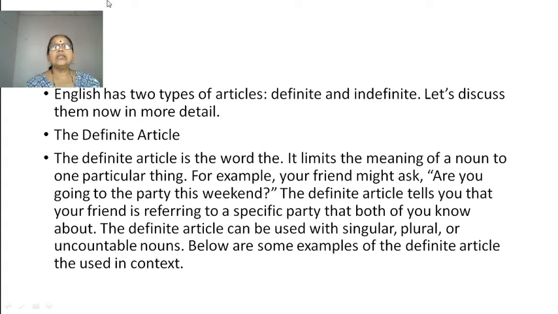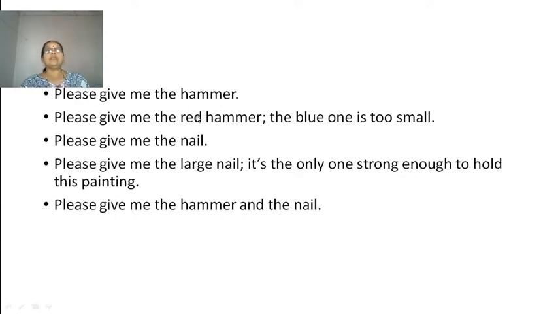So there are two types of articles. One is definite and one is indefinite. We are talking here about the definite article the. Please give me the hammer. Please give me the red hammer. The blue one is too small. Please give me the nail. Please give me the large nail. It's the only one strong enough to hold this painting. Please give me the hammer and the nail.